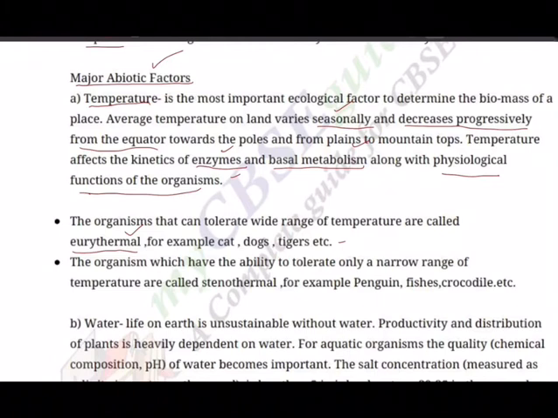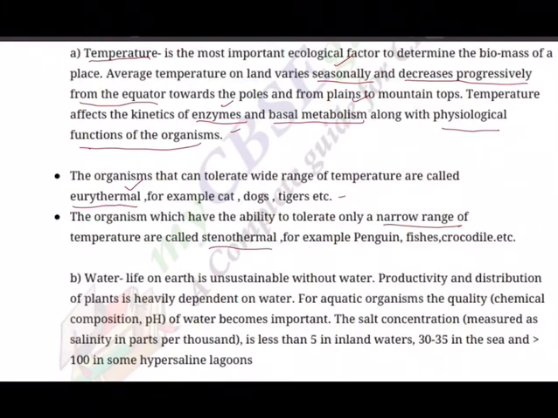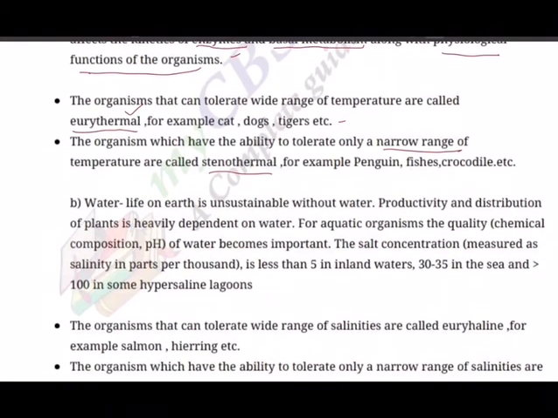The organisms which have the ability to tolerate only a narrow range of temperature are called stenothermal. Example, penguins, fishes, crocodiles, these have limited capacity. And what about us? Are we stenothermal or eurythermal? Just think of it. And the second abiotic factor is water.